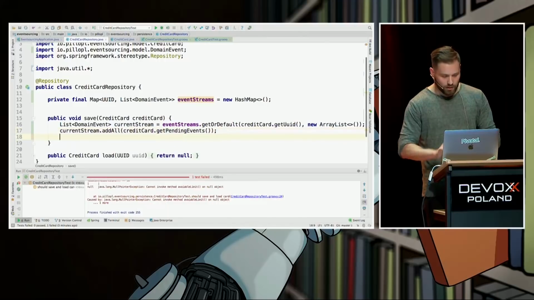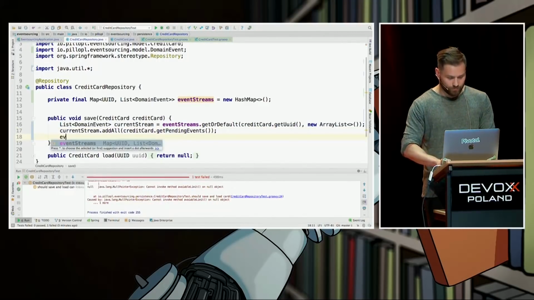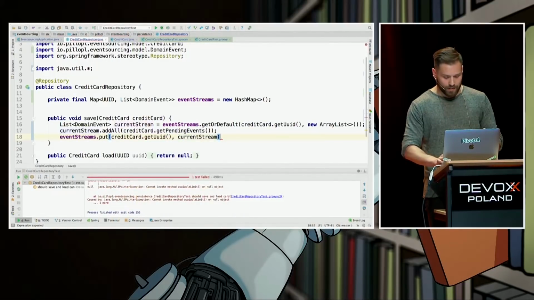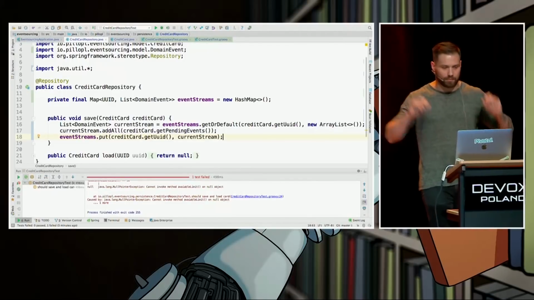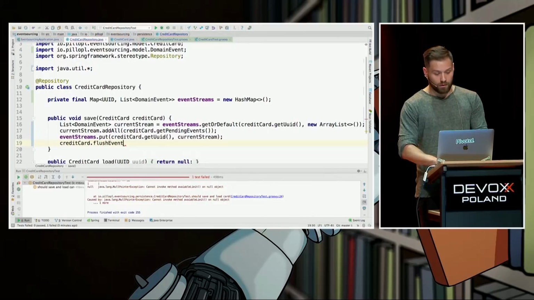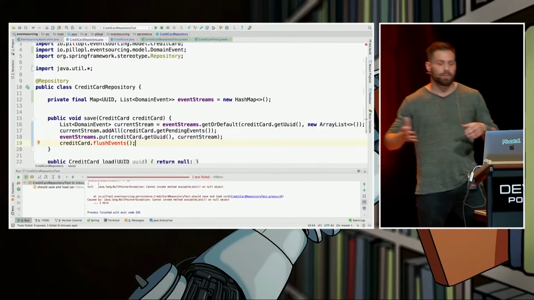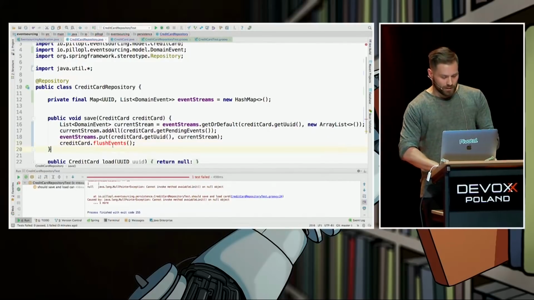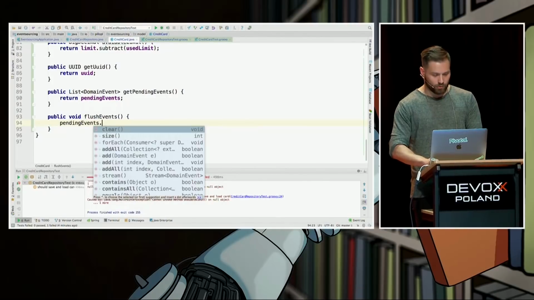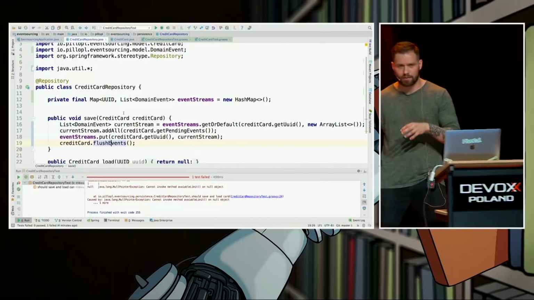Yes. We are now saving our credit card back to the event streams, put under the same key, of course. We put the enhanced stream back to our database, right? And now we mark our credit card, you know what? All of the events were stored. You are not dirty anymore. Equivalent of dirty checking in ORM-based systems. What does it mean to flush events? It, of course, means that credit card doesn't have any more pending events. That was the easy part, how to save the credit card.